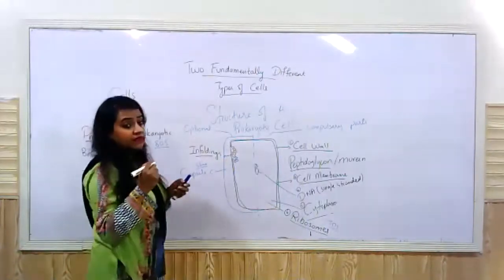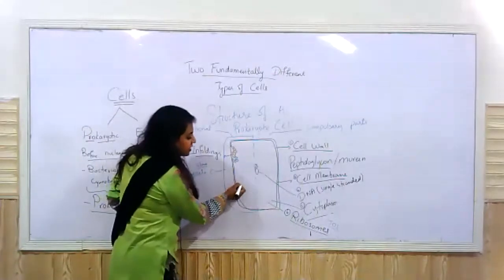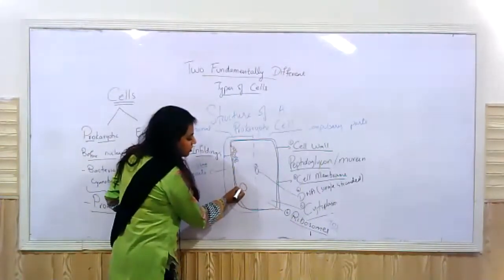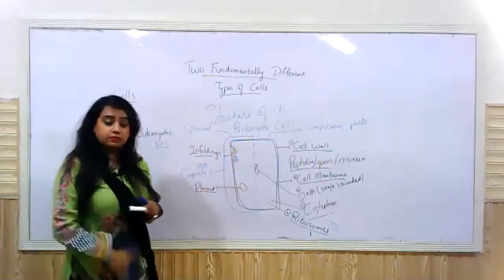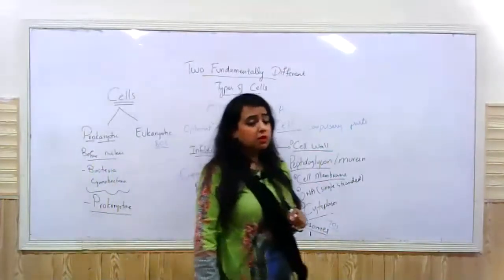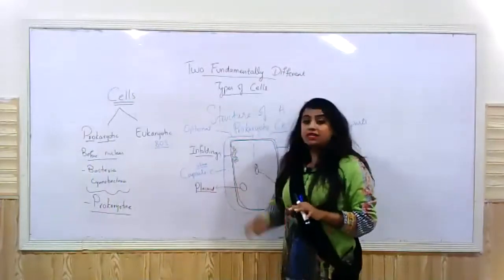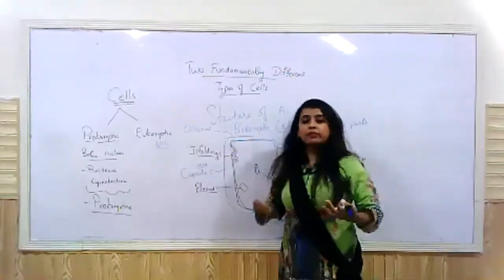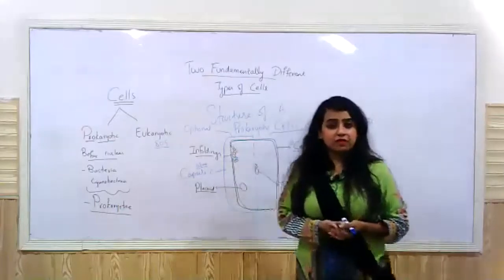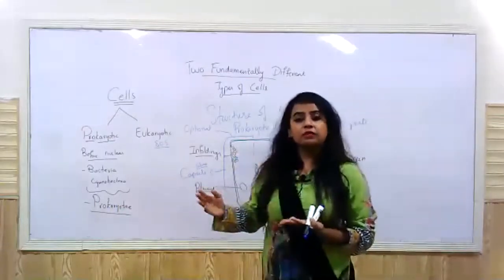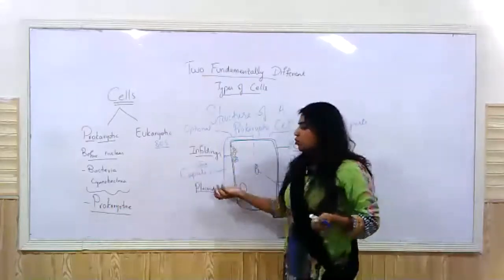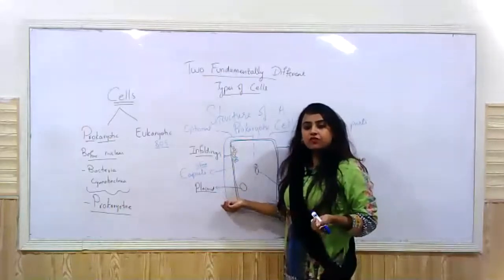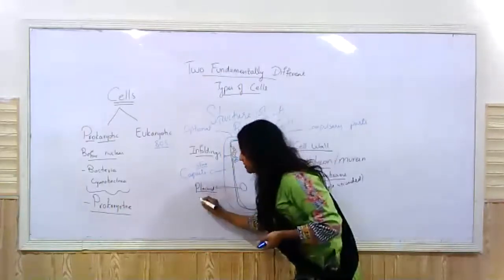What else? Then there are certain bacteria that have extra DNA in them, and the extra DNA is called a plasmid, right? Till date, we have no idea what this plasmid does. Even if we remove the plasmid, the bacteria survives. Even if you add a number of plasmids, the bacteria survives. So till date, we have not been able to find out the actual function of this extra DNA, right? So what is this plasmid basically?